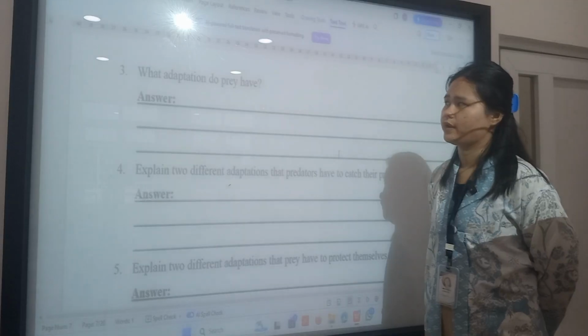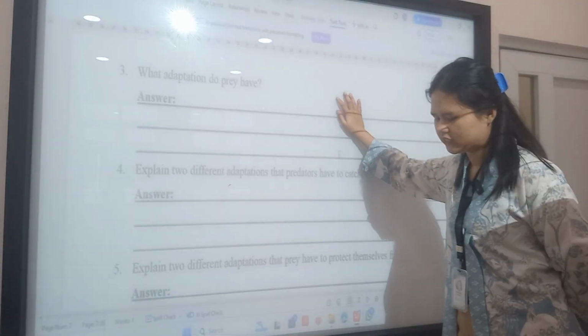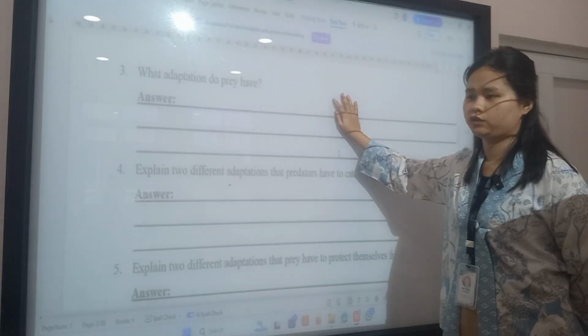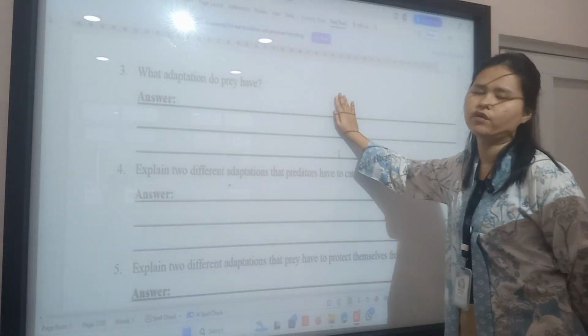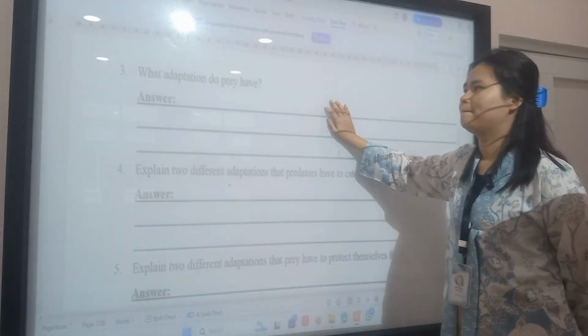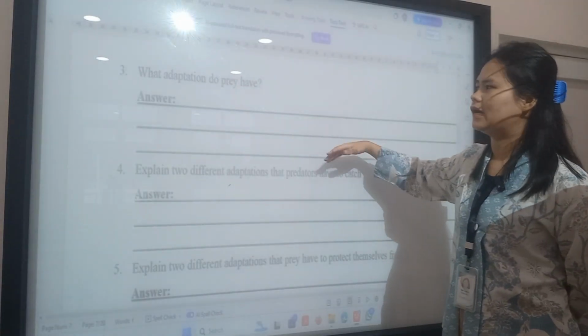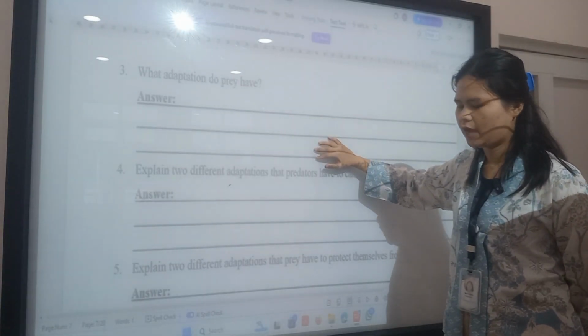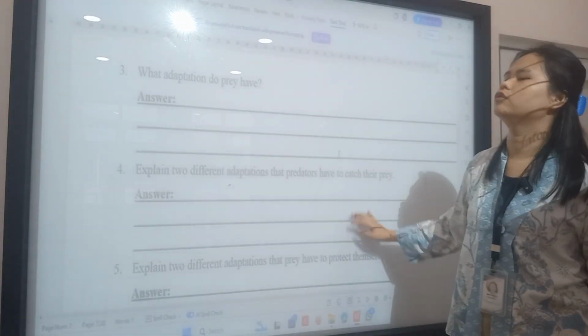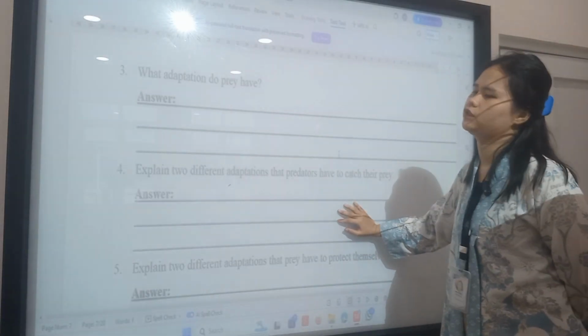What adaptations do prey have? It's like they can hide with camouflage to avoid being seen by other predators, and also prey have the ability to hear sound from other directions.